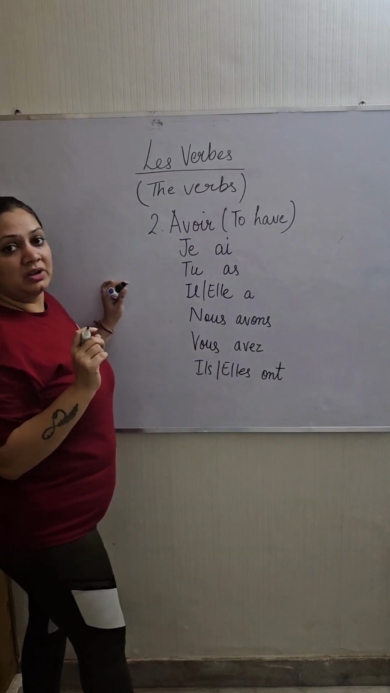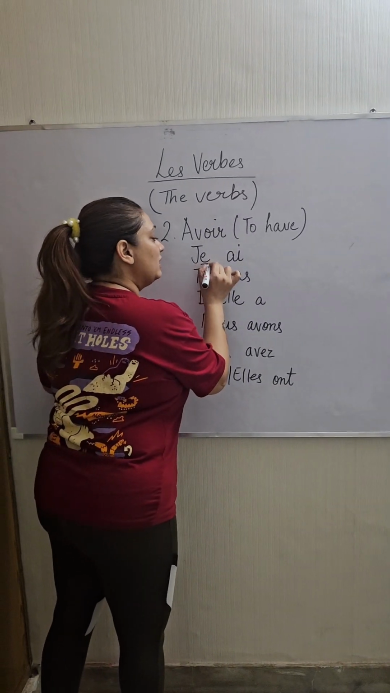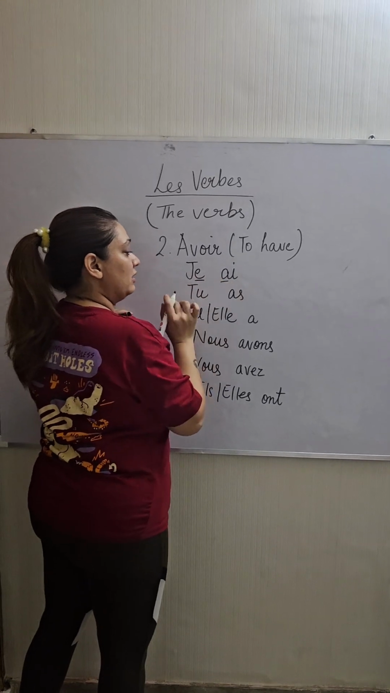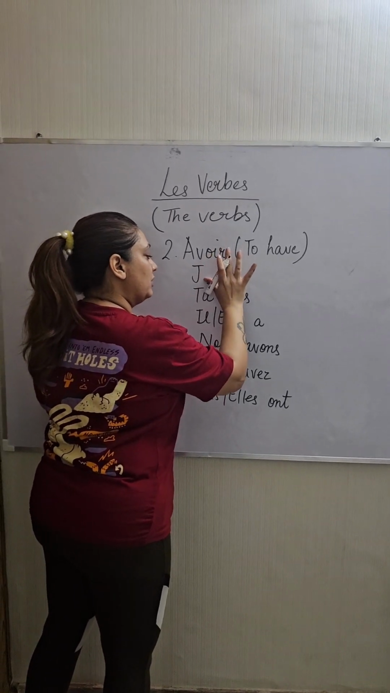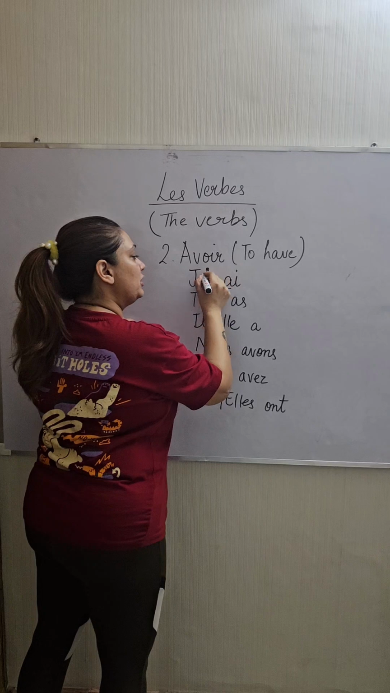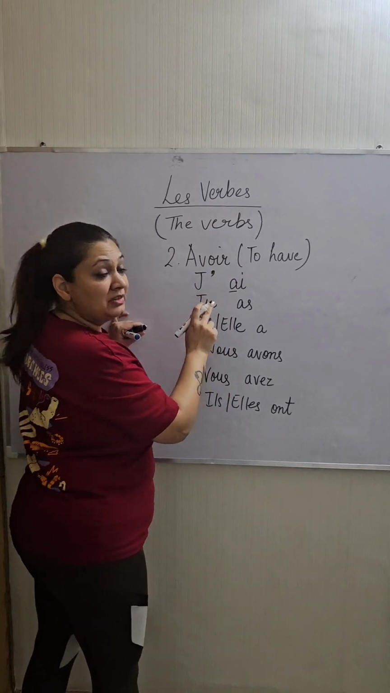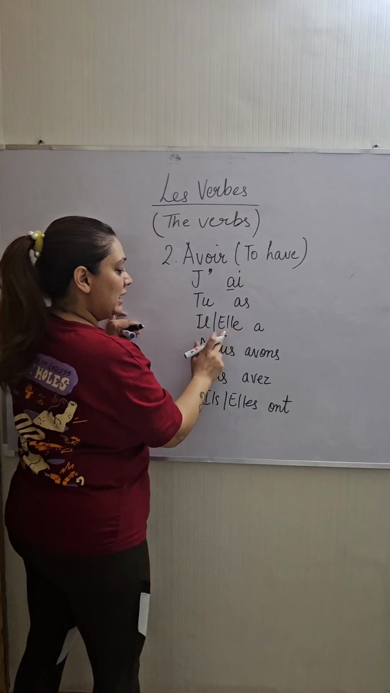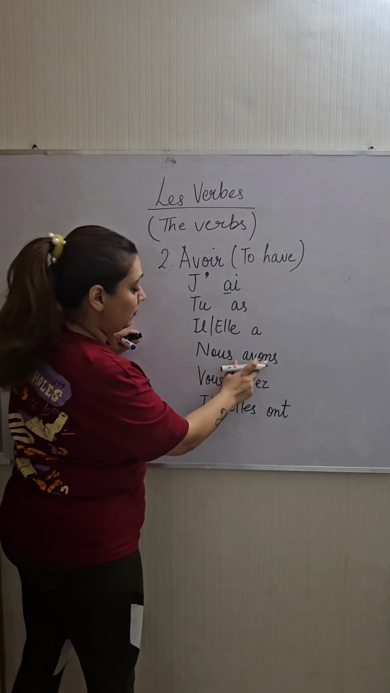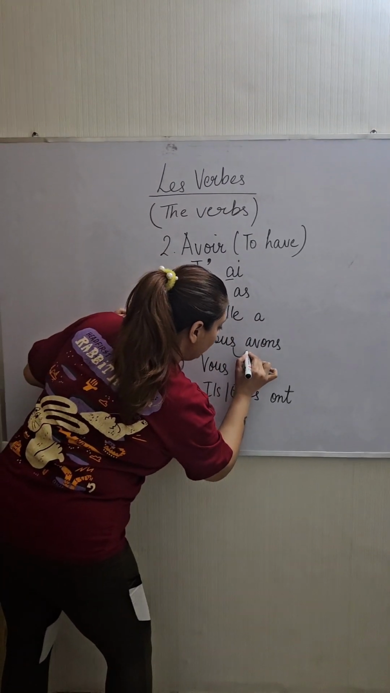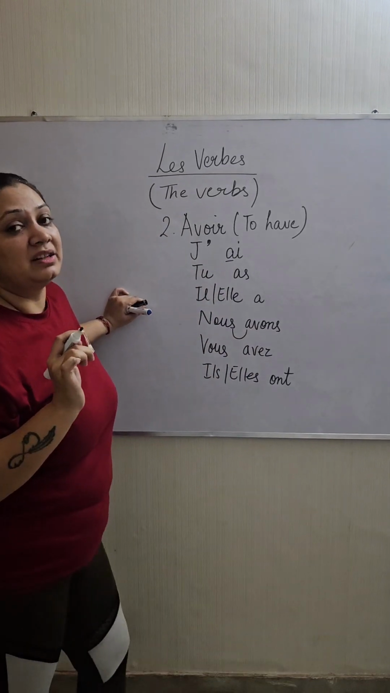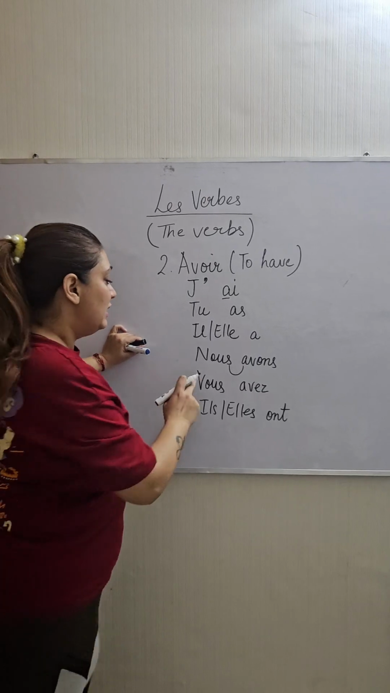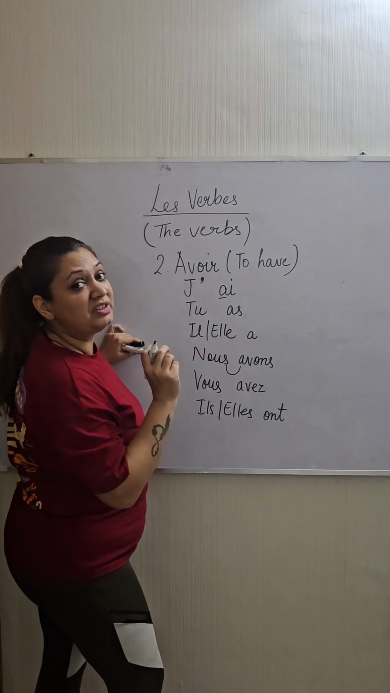Now one very important thing here is that two vowels cannot come together. So you'll see je, a. What I'll do is I'll remove the first e and I'll put an apostrophe here. So it becomes j'ai, tu as, il a, elle a, nous avons. So we'll identify one thing here. Whenever there is a consonant and a vowel, the sound merges. So here the pronunciation will be nous avons.